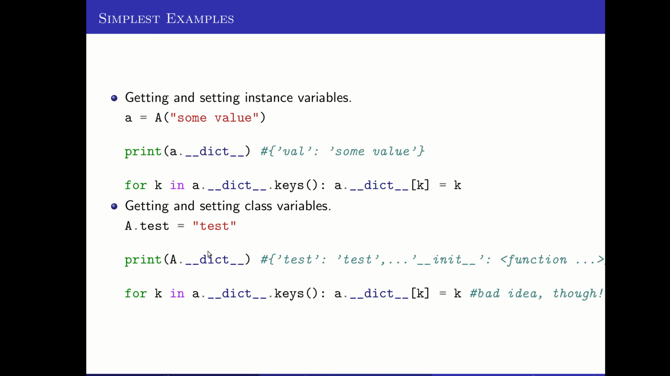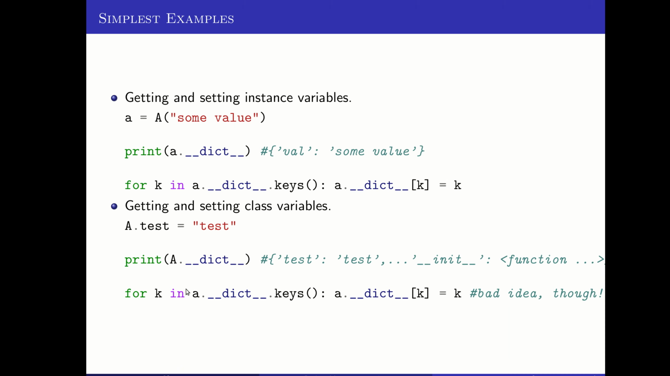Now, class variables, the class also has an __dict__ dictionary. This one is a little tricky because it also has all of the functions for the class in that dictionary as well. So setting the values of things in that dictionary becomes an even worse idea in this setting because I would not just be setting all of the class variables like the test one that I named here to have their names as their own value. I would also be taking all of the functions and replacing those functions with their names as the value as well.